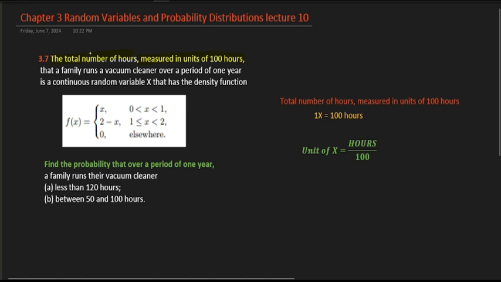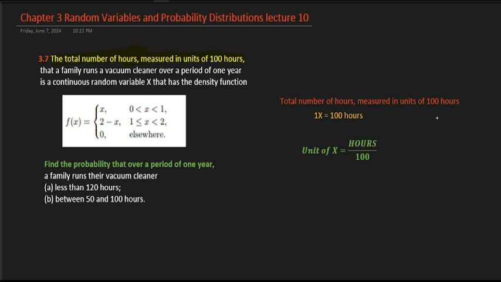So here is the important statement. You can see the total number of hours measured in a unit of 100. What is the meaning of this? The major unit is basically 100 hours. So in this problem, the measurement is done in a larger unit, especially the unit of 100 hours.